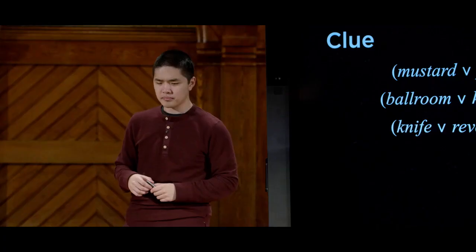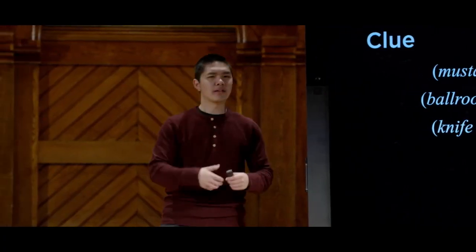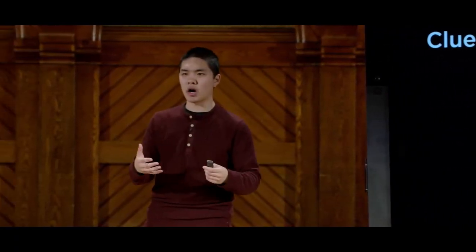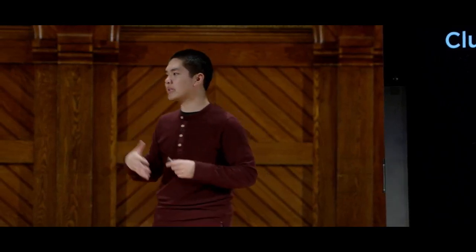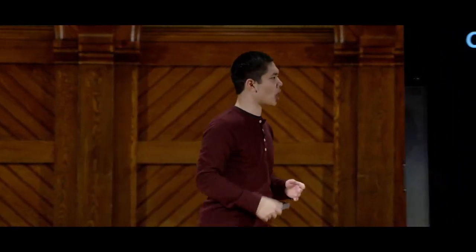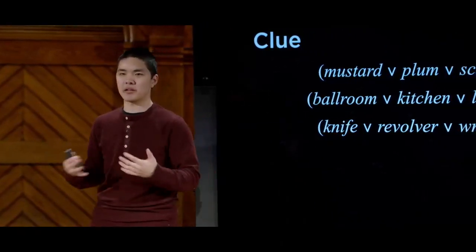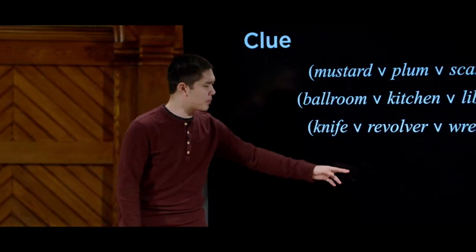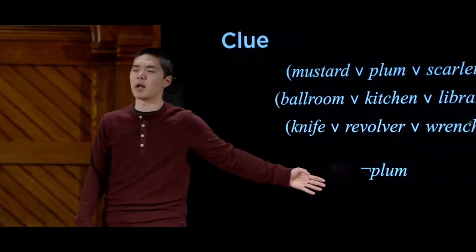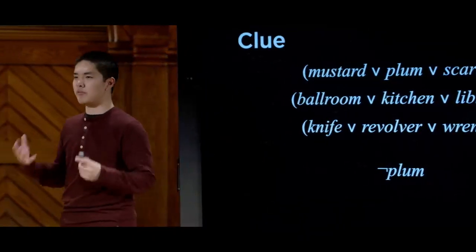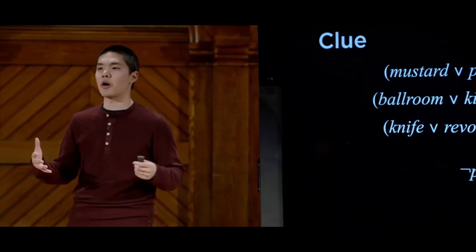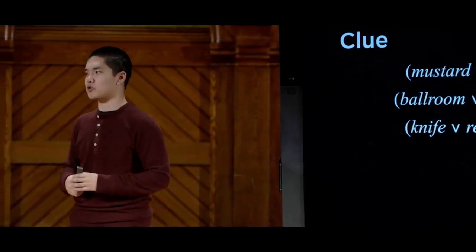One of those weapons must have been the weapon of choice and therefore the weapon in the envelope. And then as the game progresses, people get various different cards, and using those cards, you can deduce information. If someone gives you a card, for example, I have the Professor Plum card in my hand, then I know the Professor Plum card can't be inside the envelope. I know that Professor Plum is not the criminal, so I know a piece of information like not Plum. I know that Professor Plum has to be false. This propositional symbol is not true.